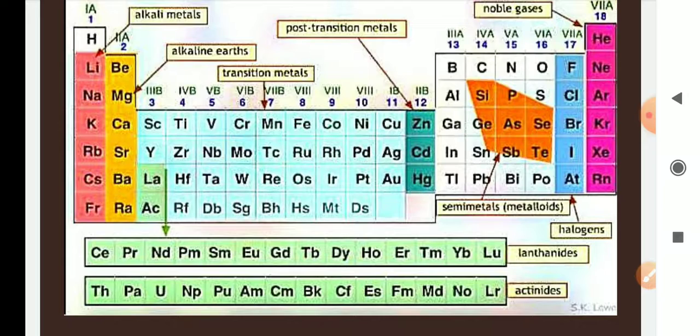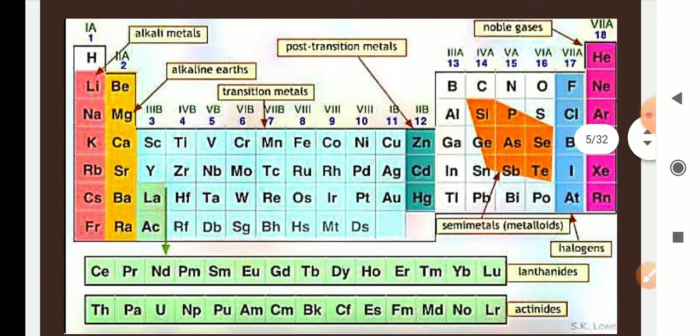Next, group 18 consists of noble gases, and groups 14, 15 and 16 contain metalloids, and group 17 consists of halogens, and lanthanides and actinides are there. So here it is mentioned which group contains which type of elements.